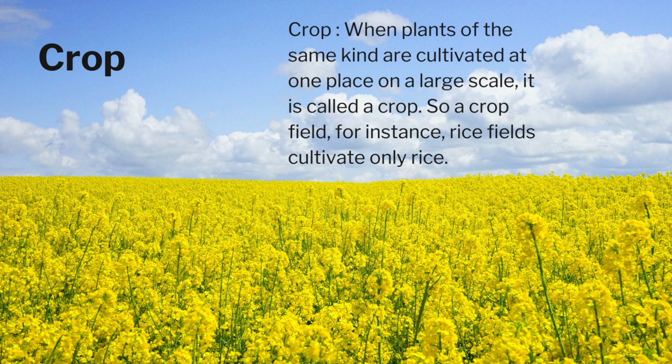Crop. When plants of the same kind are cultivated at one place on a large scale, it is called a crop. So a crop field, for instance, rice fields, cultivates only rice.